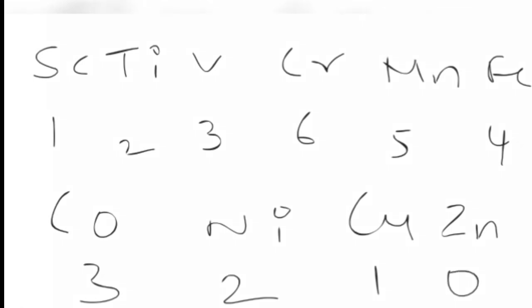So as I already told you, when we move from left to right in a particular d series, that means the transition series, the number of unpaired electrons increases from 1 to 6, then decreases to 0.